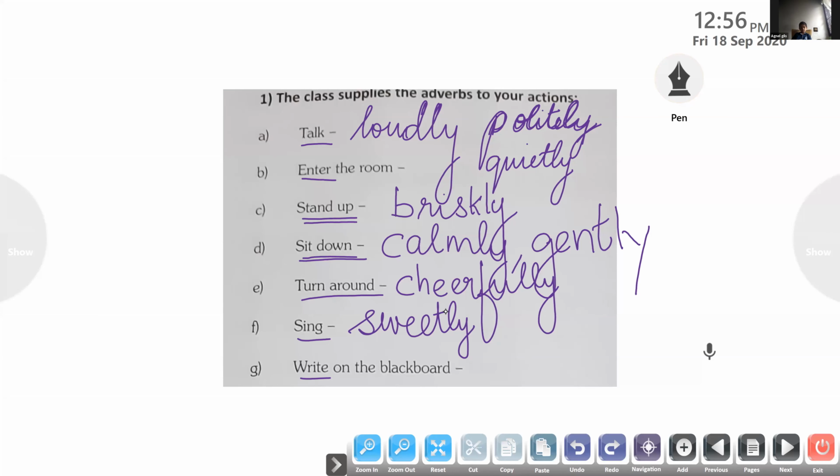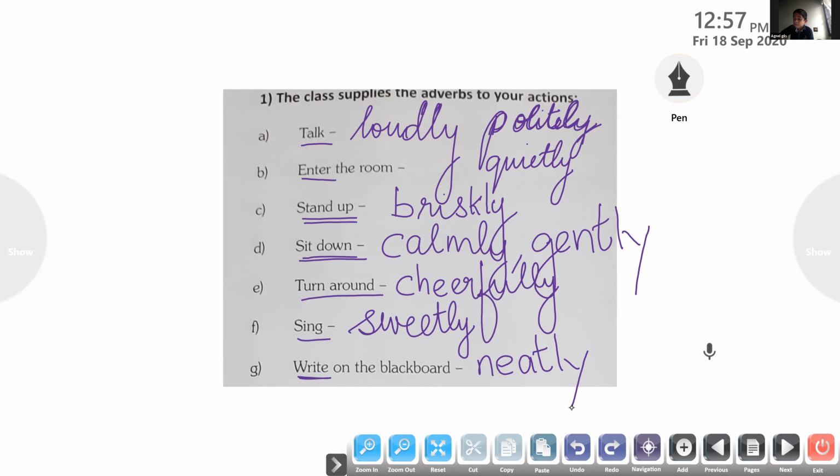Andrea, come on, write. How do we write? Give me an answer for it. How do you write it in your book? Either we write very neatly, or we write very slowly. These are the adverbs we normally use for write. So what do we want? Neatly. Write neatly. So these are the adverbs. Have you understood? We have to supply a suitable adverb to all these action words. Have all of you finished?